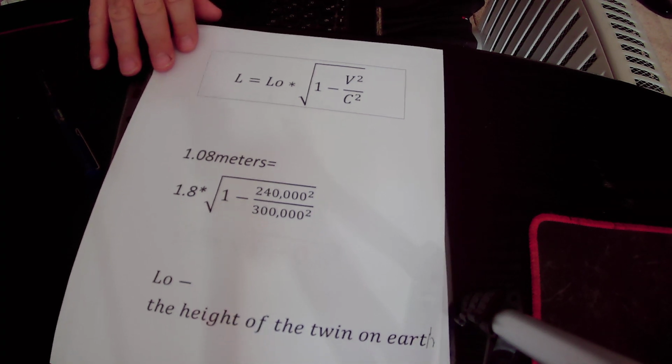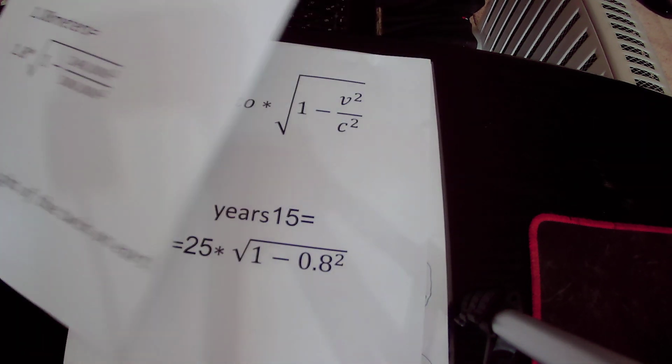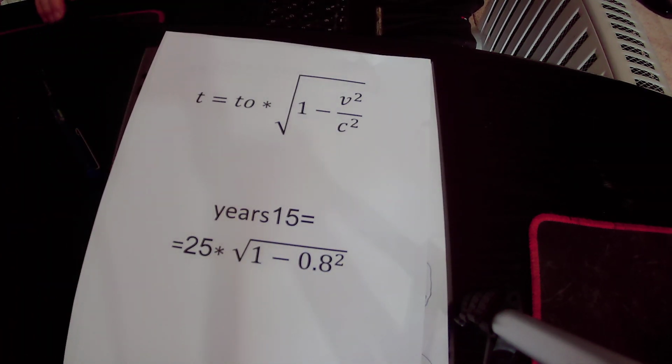Now I will talk about the third phenomenon that occurs when someone is moving at very high speed. The third phenomenon is time dilation. As mentioned, from the point of view of the brother who is on Earth, his twin brother is moving in the spaceship at a very high speed.